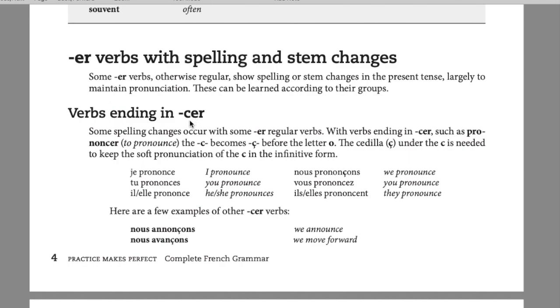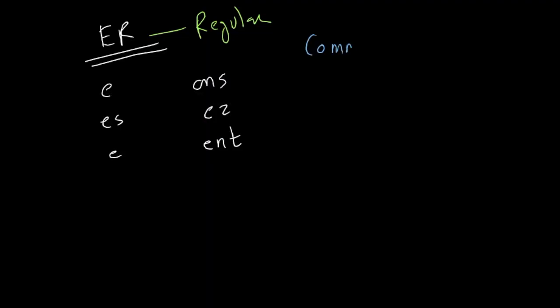Now within this family there are some sub patterns. What are those sub patterns? So the verbs which are ending in CER, okay. There's a problem with the nous form, right? So we have to make C cedilla in the nous form. Otherwise, it will become "ko." For example, commencer. This is a regular ER ending verb, which means to begin. It's a very simple one because English also is similar. Commencer is to begin.